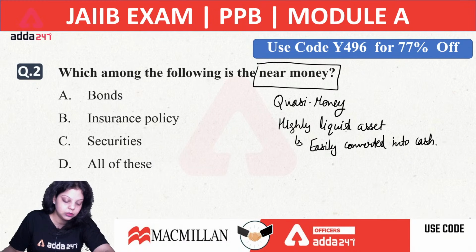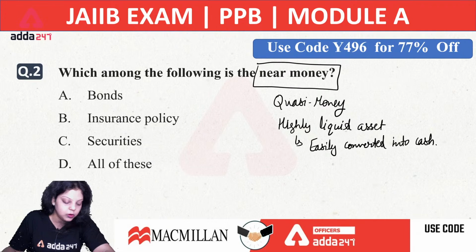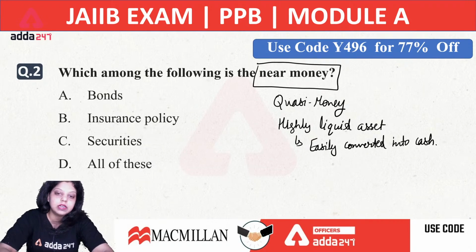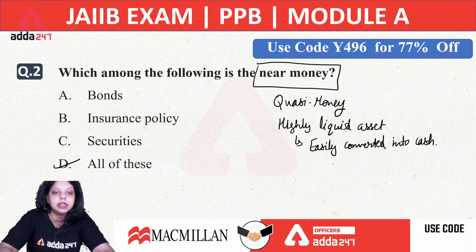Second is D. Parul is saying D and Kedar is also saying D. Okay, what about rest? Now it is a short-term money market instrument and bank deposit, we can say. So the near money is used to determine different measures of money supply which are close substitute of money and which can be converted into cash very easily. So the right answer will be all of these. All of these are known as near money, because bonds, insurance policy, securities, these are the types of money which can easily be converted into your cash, or it is a short-term securities also.